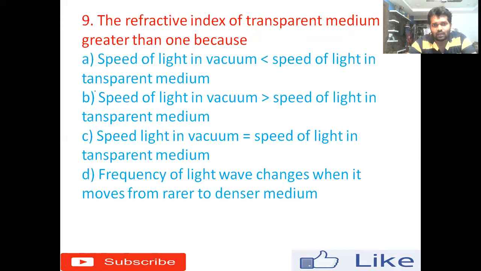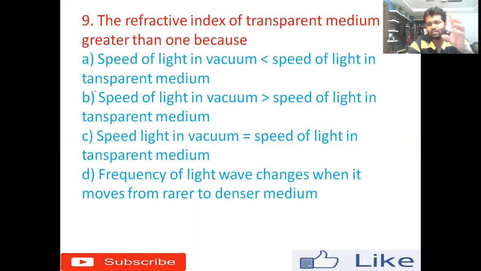Next question: the refractive index of a transparent medium is greater than 1 because, option A, the speed of light in vacuum is less than the speed of light in the transparent medium. Remember, light is an energy which can travel fastest in nature, I mean in the vacuum.